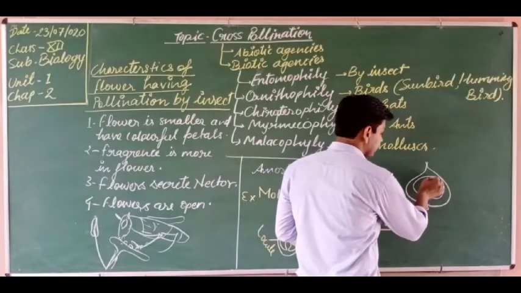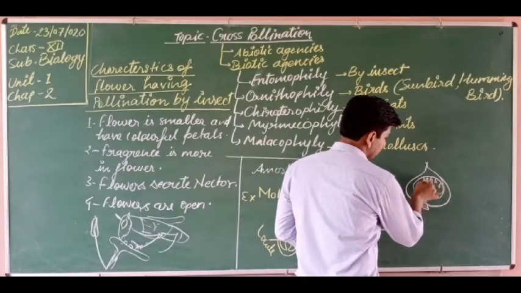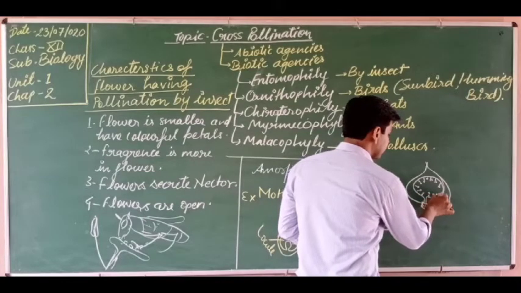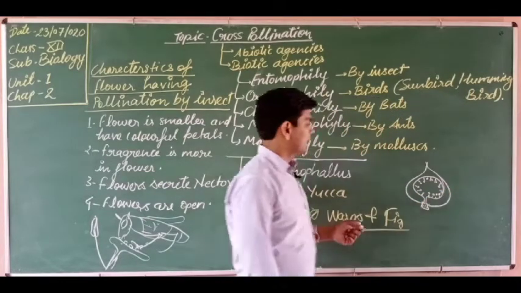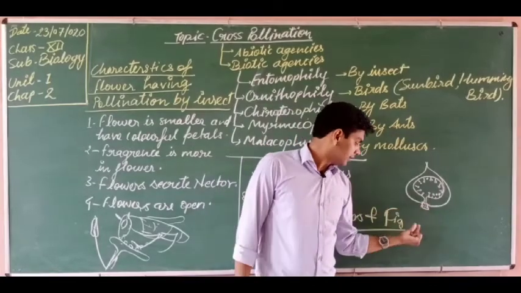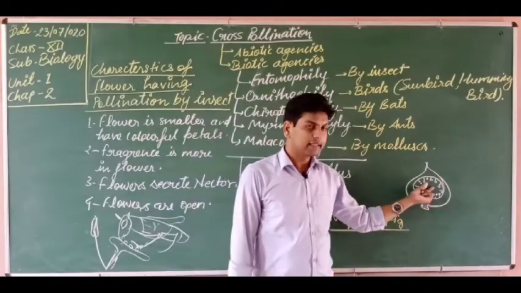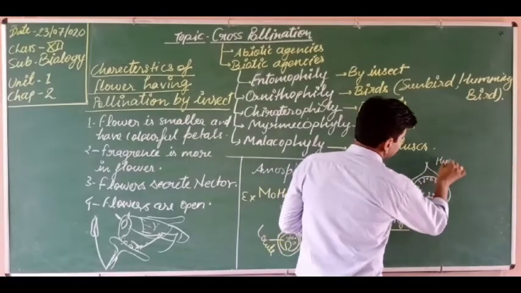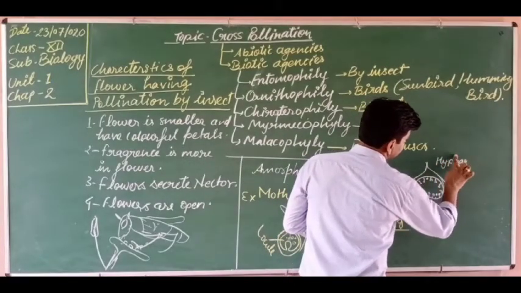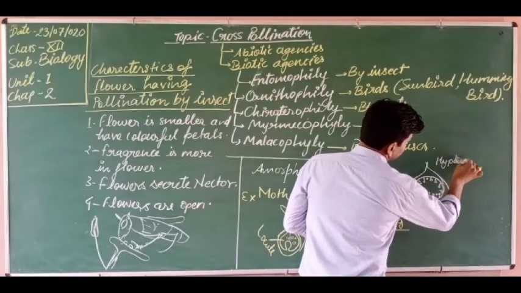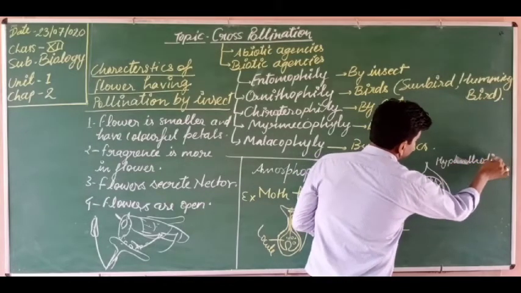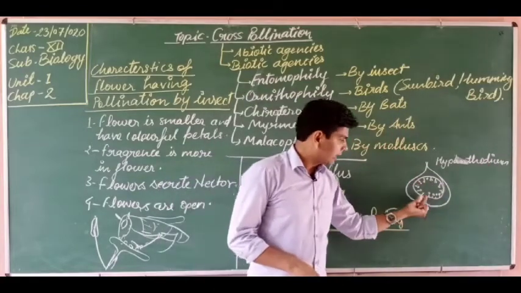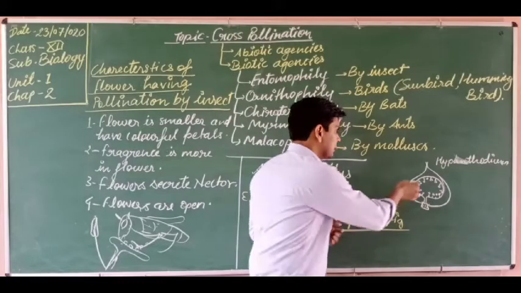The wasp lays eggs inside this. This is the hypanthodium inflorescence, because it is not a single flower, many flowers are present inside it. So this is the whole inflorescence. What is it? A fruit-like structure.